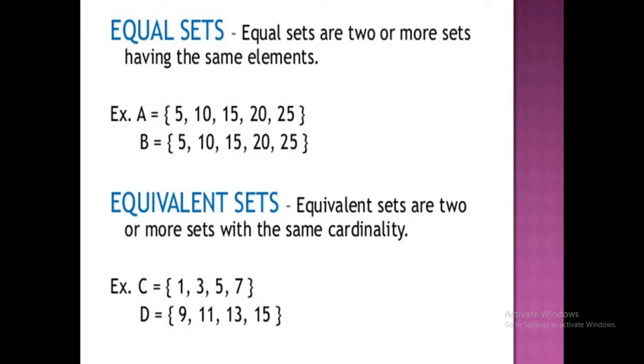If the two given sets have the same elements, then we call them equal sets. If the sets have the same cardinality, or the same number of elements, then we call them equivalent sets. I hope you all understand the difference between equal sets and equivalent sets. Both are very easy.